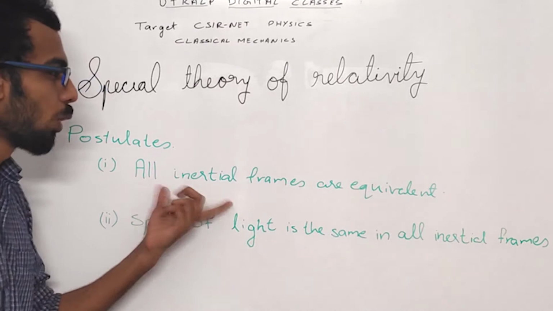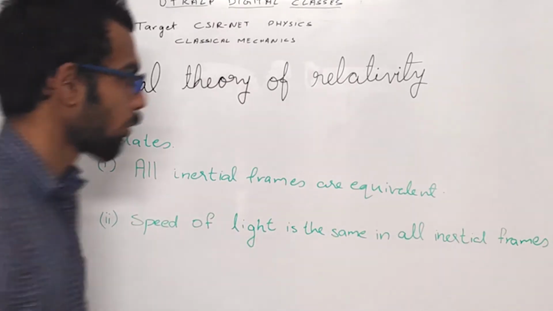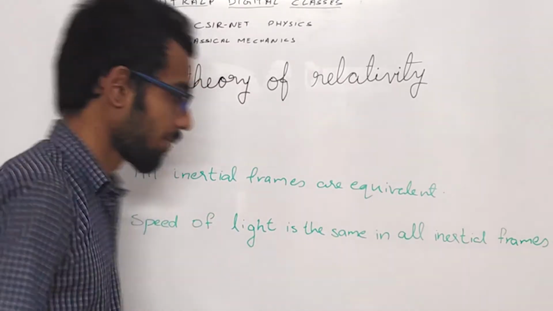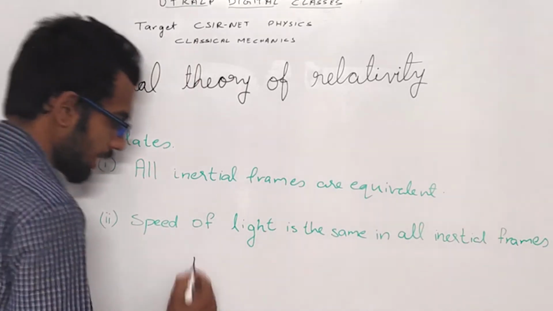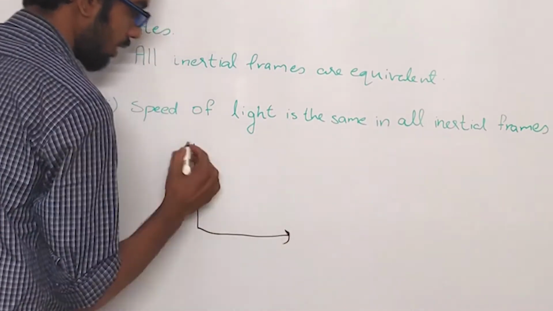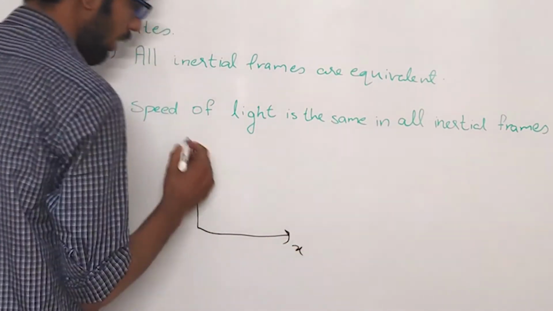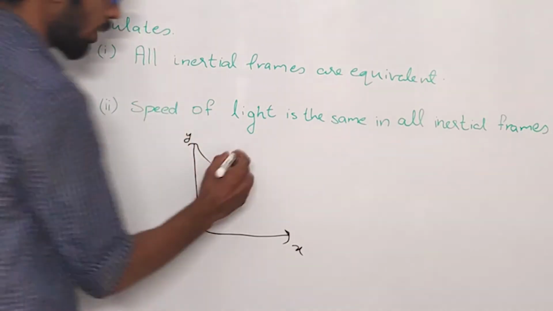So what do we mean by all inertial frames are equivalent? First of all, we need to look at what is an inertial frame. An inertial frame is a coordinate axis with x, y and z coordinates and a clock attached to it.